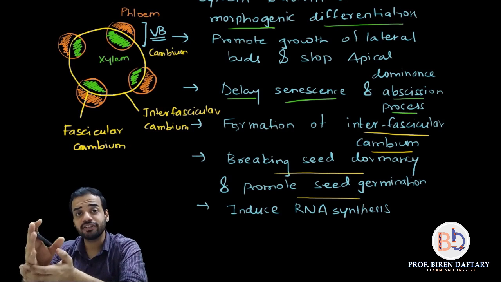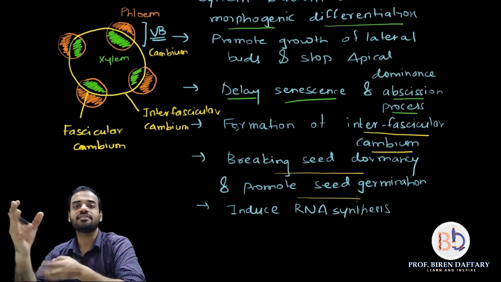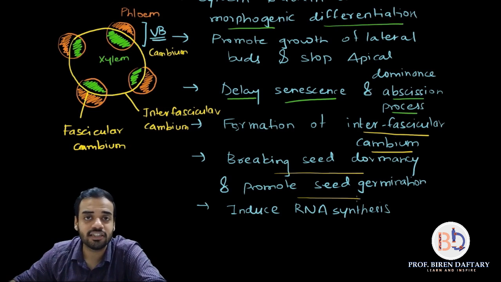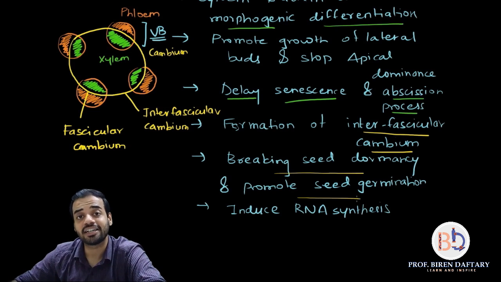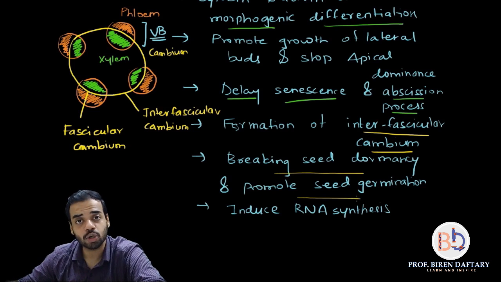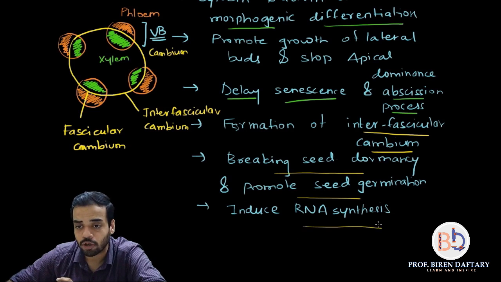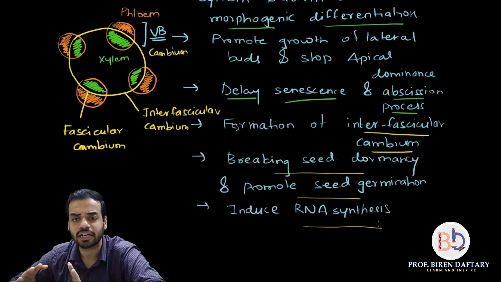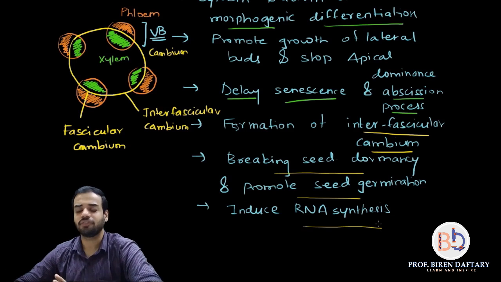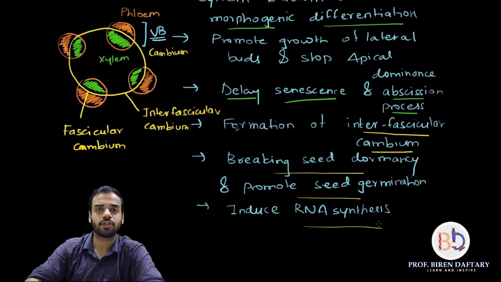And the last point, which is slightly different, is that cytokinins, when they are added to the plant, induce RNA synthesis. So RNA production is accelerated when you add cytokinins. Very important point and a slightly different point. So with that, guys, we have finished with our today's part of cytokinins.